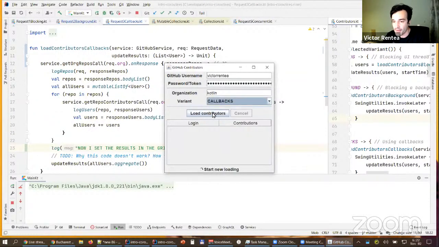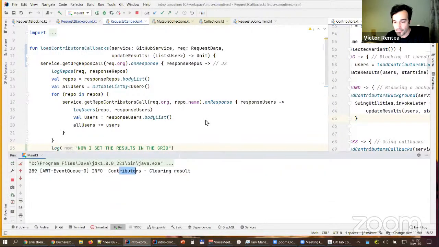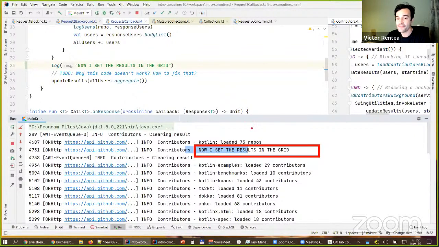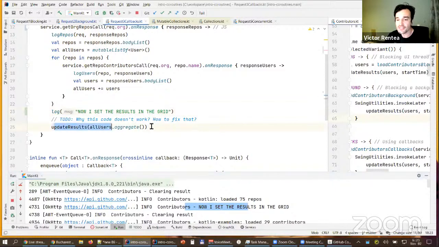Here, if you say callbacks, load, bang, it's too early. I don't have the results yet. You see? I'm trying to update the user interface before I ever got some response back. So this opens the door to some problems. Where would you do that?